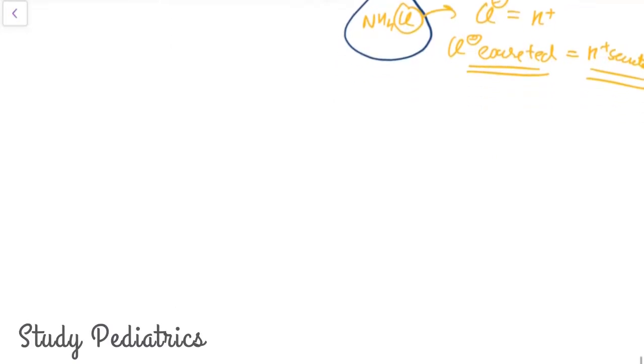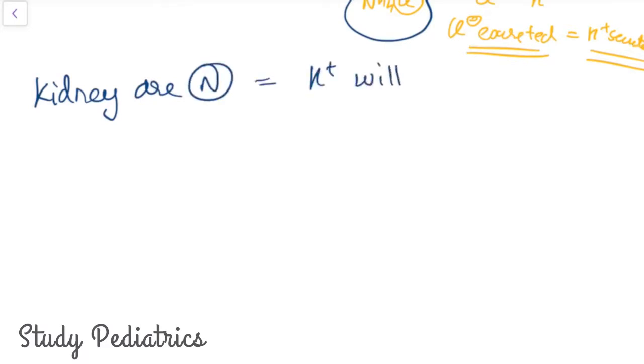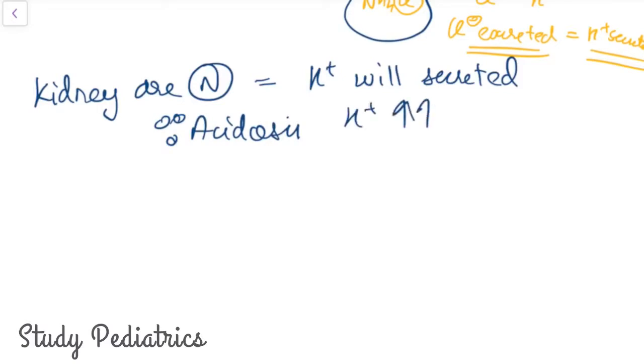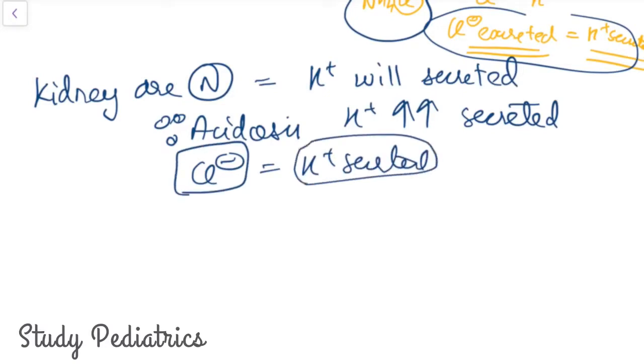This relation is important because if the kidneys are normal, the hydrogen will be secreted, and since it is acidosis, the hydrogen will be more and more secreted. As we have studied, chloride is equal to the hydrogen secreted. What we measure is the chloride, we cannot measure the hydrogen. Hence, the hydrogen secreted is basically the chloride excreted. More hydrogen secreted means more chloride excreted.